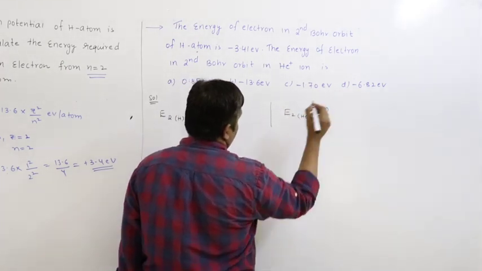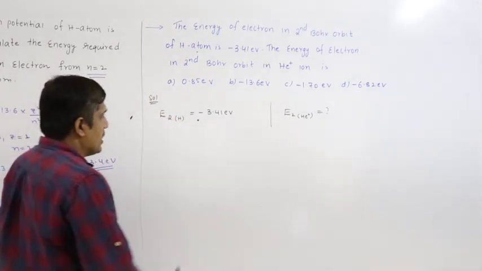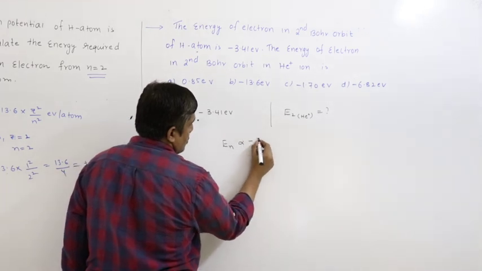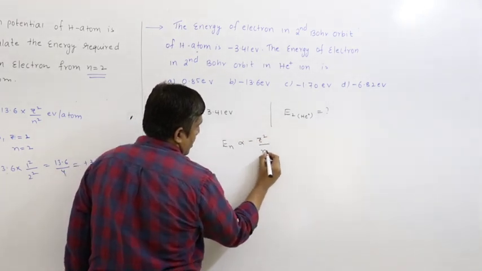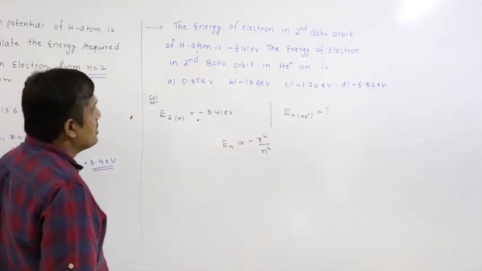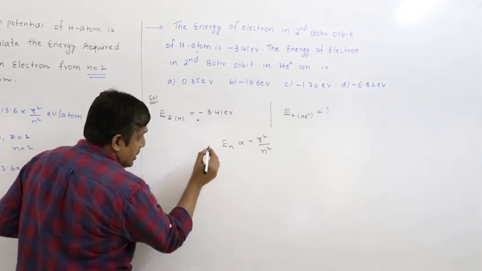So in general what I can write is En is proportional to minus Z square by n square. So for these two, let us substitute this.